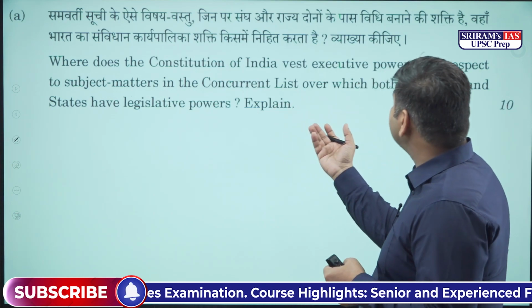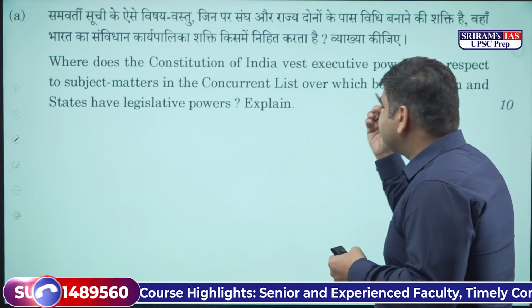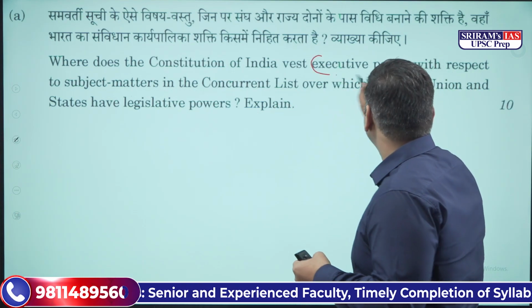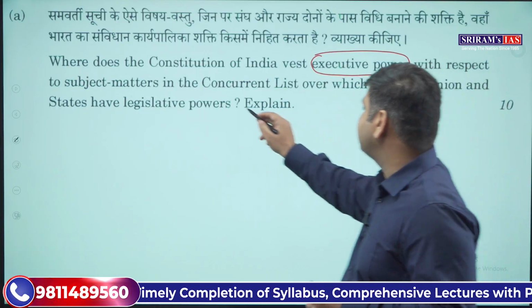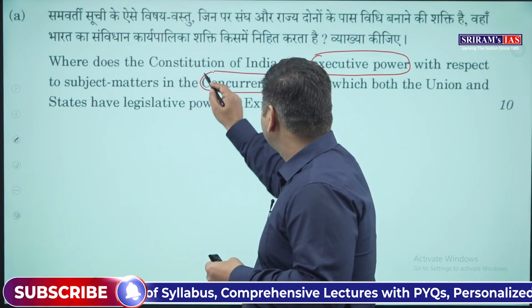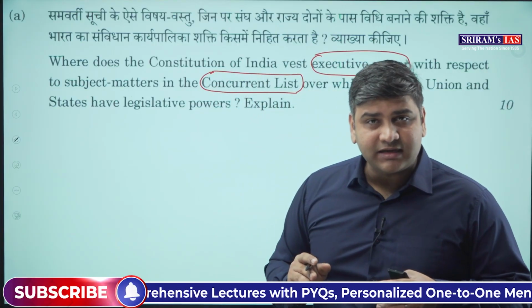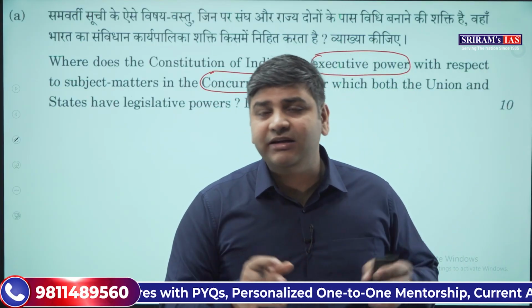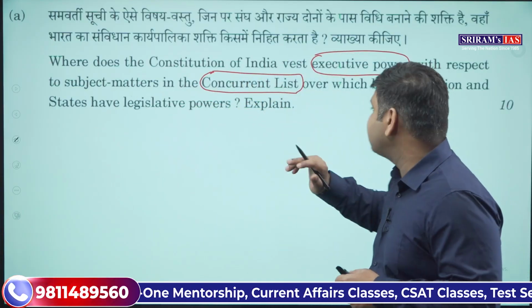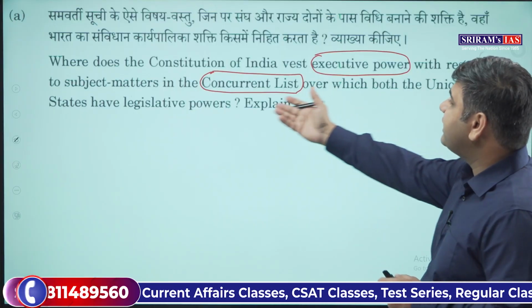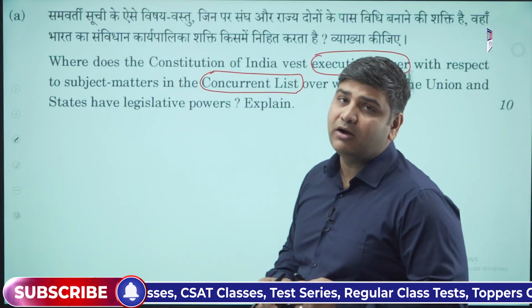Where does the Constitution of India vest executive power? Now they are asking about the executive power with respect to the subject matters in the concurrent list. Who makes the law on the concurrent list? As you all know, both the parliament and the state legislature. Now, who executes that law? The question is asking that, over which both the union and the states have the executive power. Now, you have to explain.